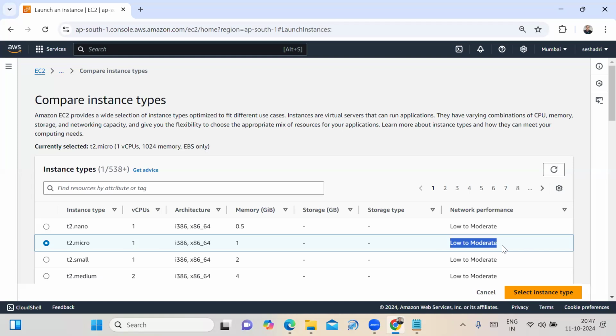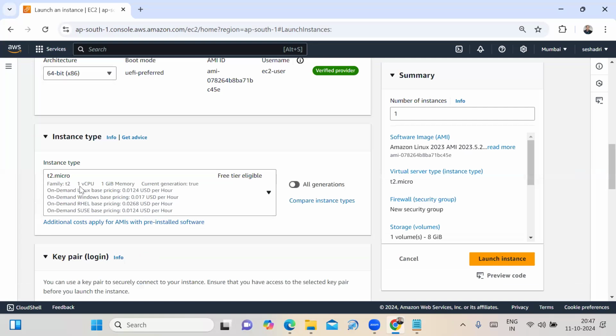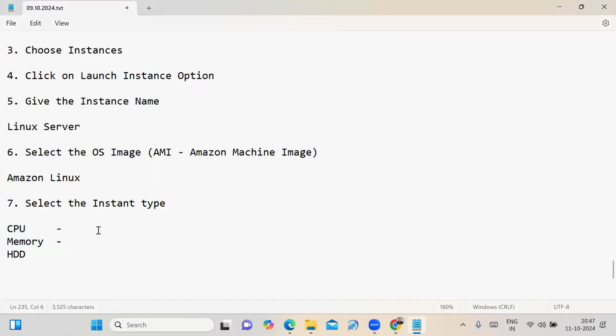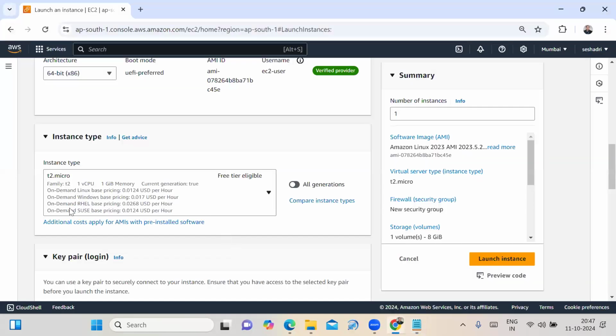What is the instance type I am selecting? T2.micro. How many CPUs is it providing? 1 CPU it is providing. Here also it is mentioned. How much memory is it providing? 1 GB memory it is providing. That's hard to note down. 1 CPU, 1 GB memory. Okay, fine. I'll tell you about the hard disk.